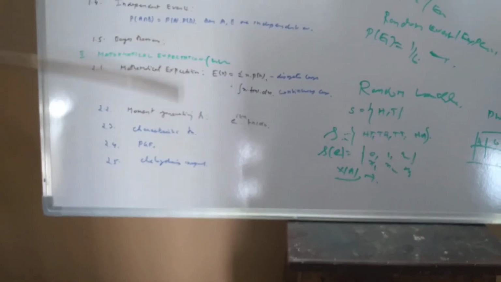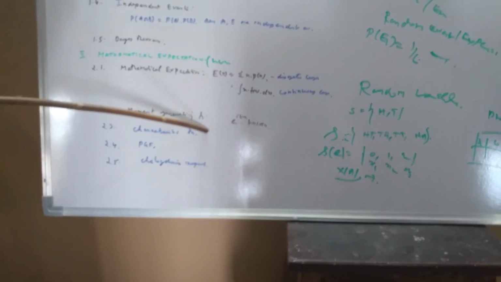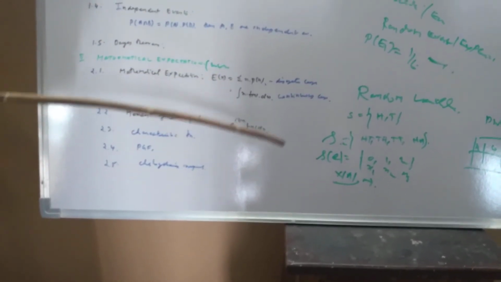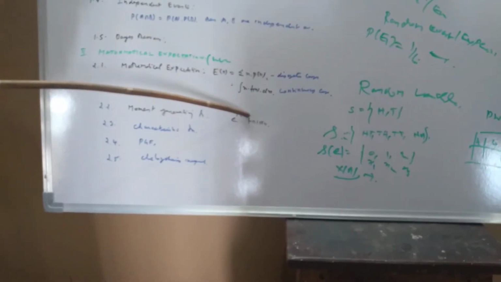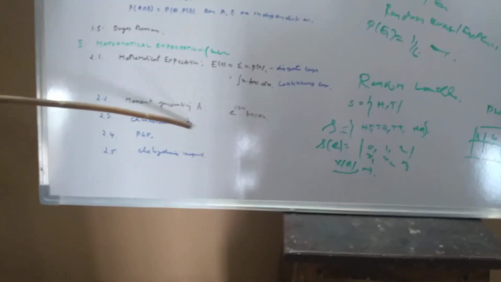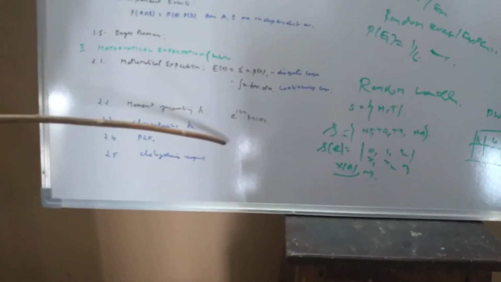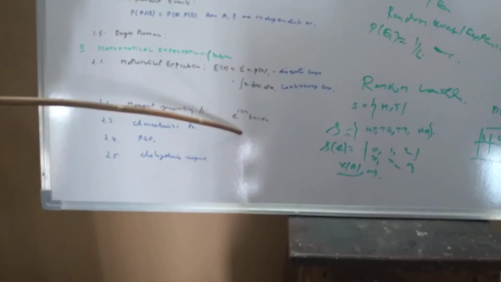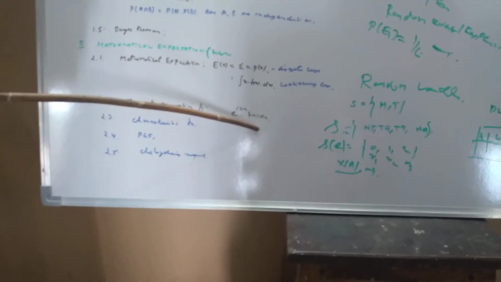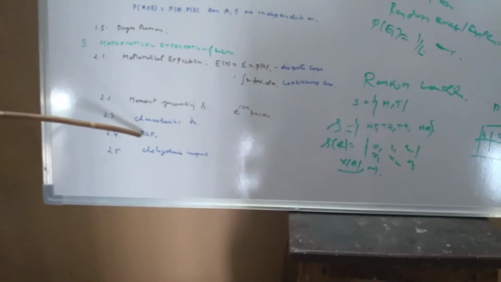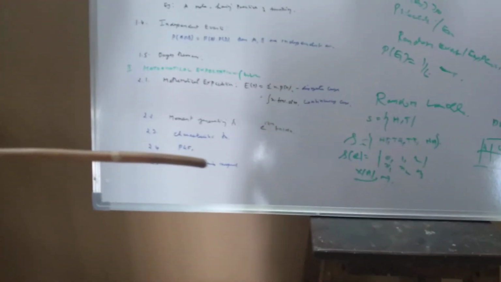The related topics are the moment generating function, its definition, properties and examples for the discrete and continuous cases, and the characteristic function, with its properties, inversion theorem and continuity theorem. Then the probability generating function and Chebyshev inequality. You studied these in the second unit for allied mathematics and computer science students.